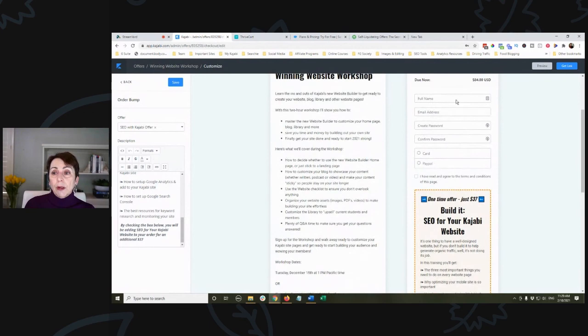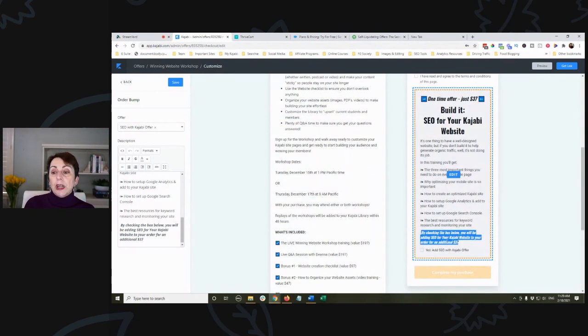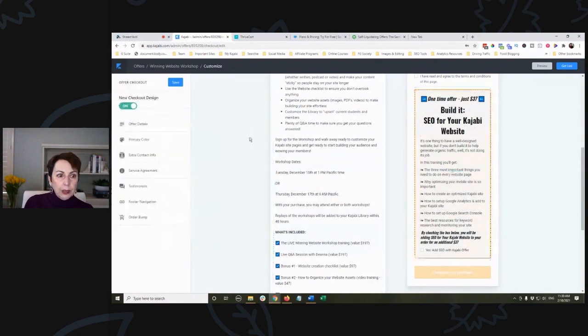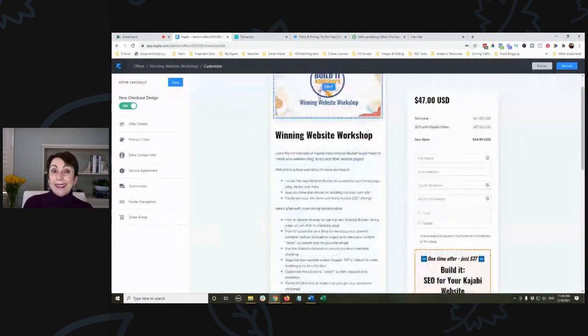So they're going to enter their credit card up here to get the SLO. They're going to check the box that they want the order bump, and then they're going to get sent to the upsell page. And that's another setting that you want, that once they buy this offer, they're going to be sent to the upsell. They do enter their credit card once, and then when they go to purchase the second thing, it's just going to basically say, do you want to use the same credit card? So that's kind of the structure.